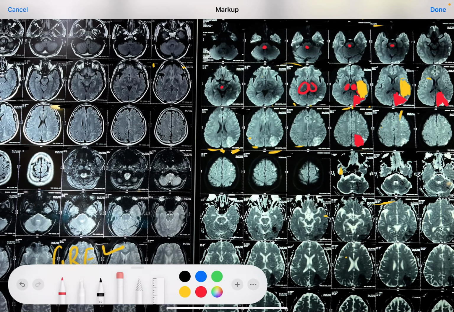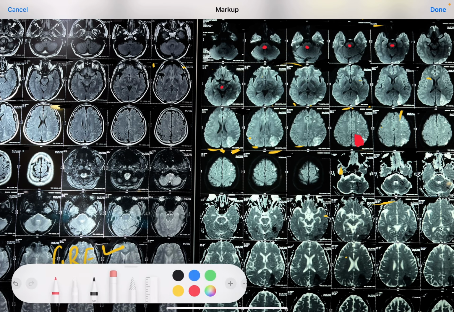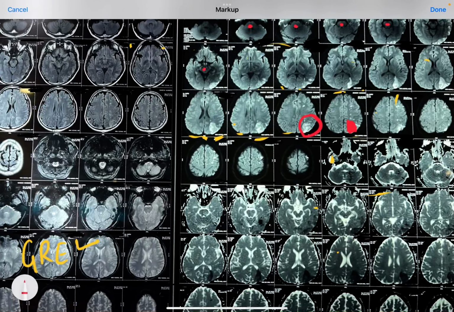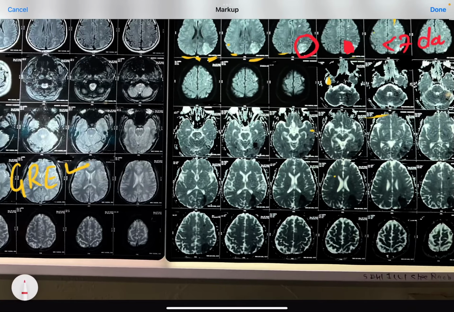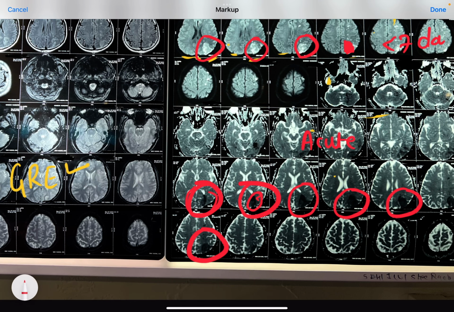Now, to call it an acute stroke, we must have diffusion weighted restriction on this DWI, which we are very clearly able to see. And to call it an acute stroke of less than around 7 days duration, you must have exactly the opposite, a black lesion or a low intensity lesion, at exactly this area. So this and this can be matched. Here it is white, here it is black. So we can simply label that this is an acute stroke.